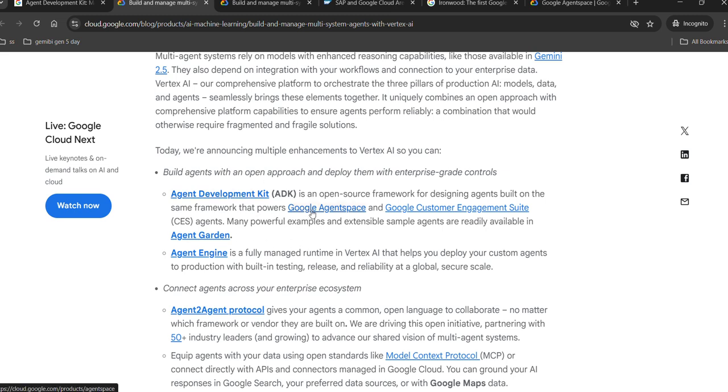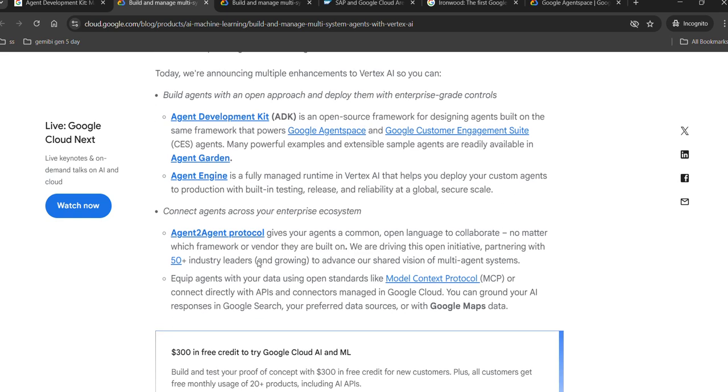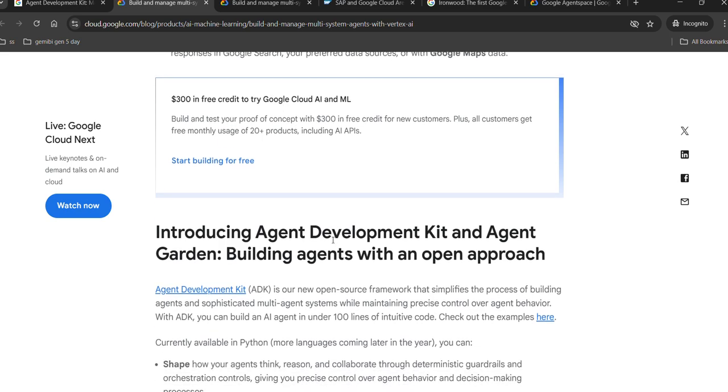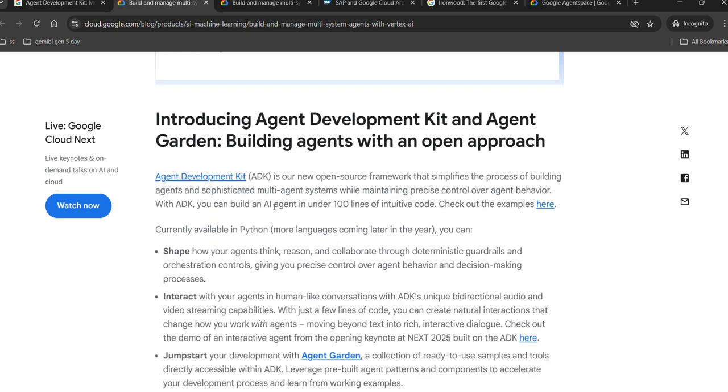Now the Google Agentspace will also be available to connect all our account information and our BigQuery database and give very rich data for our agent. So we have more options. So we need to look at all these things to develop very good multi-agents.